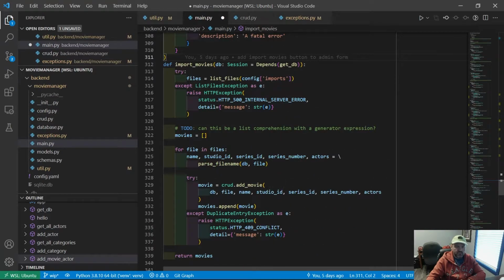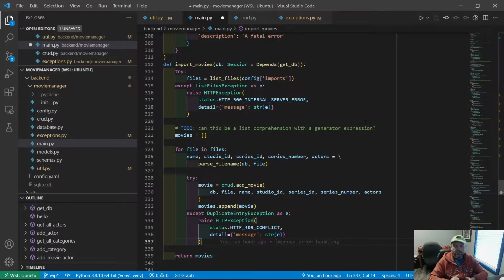So we are doing this here where we catch the duplicate entry exception. But we could also have a path exception if we tried to add the movie and for whatever reason our file name is not correct. So this is similar to our duplicate entry exception, except this is not a database error. So if we add a movie from the imports folder and we put it in our movies folder, or we try to do that, but we can't for some reason, like it already exists, or we can't write that or can't make that migration. You know, one of those things could happen on the file system.